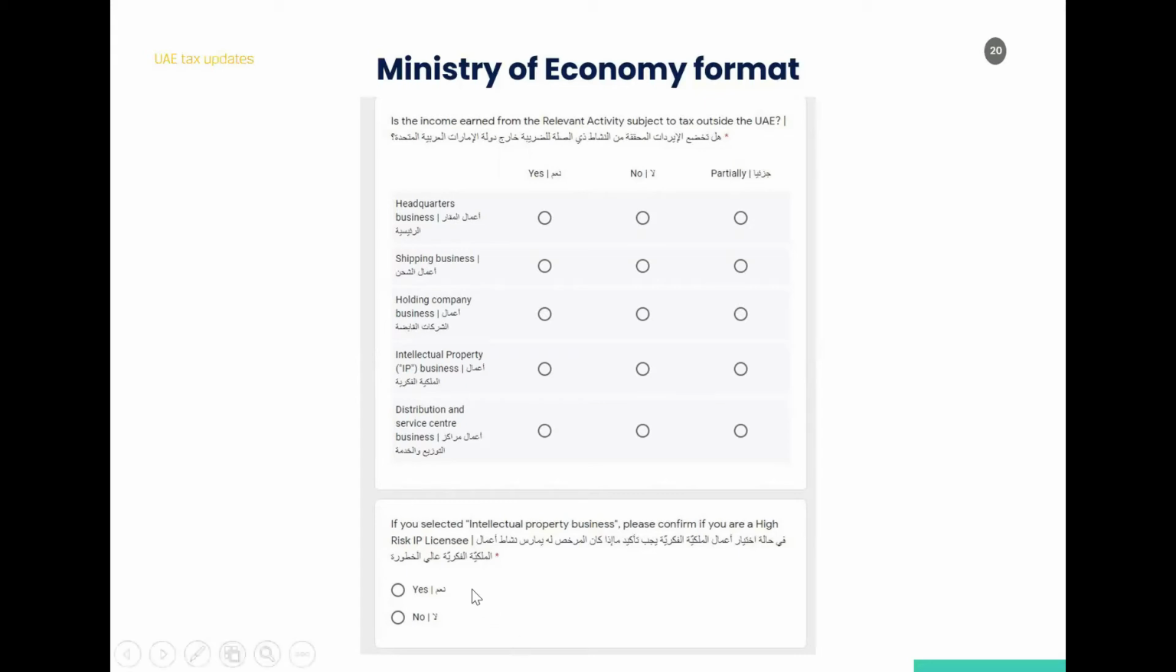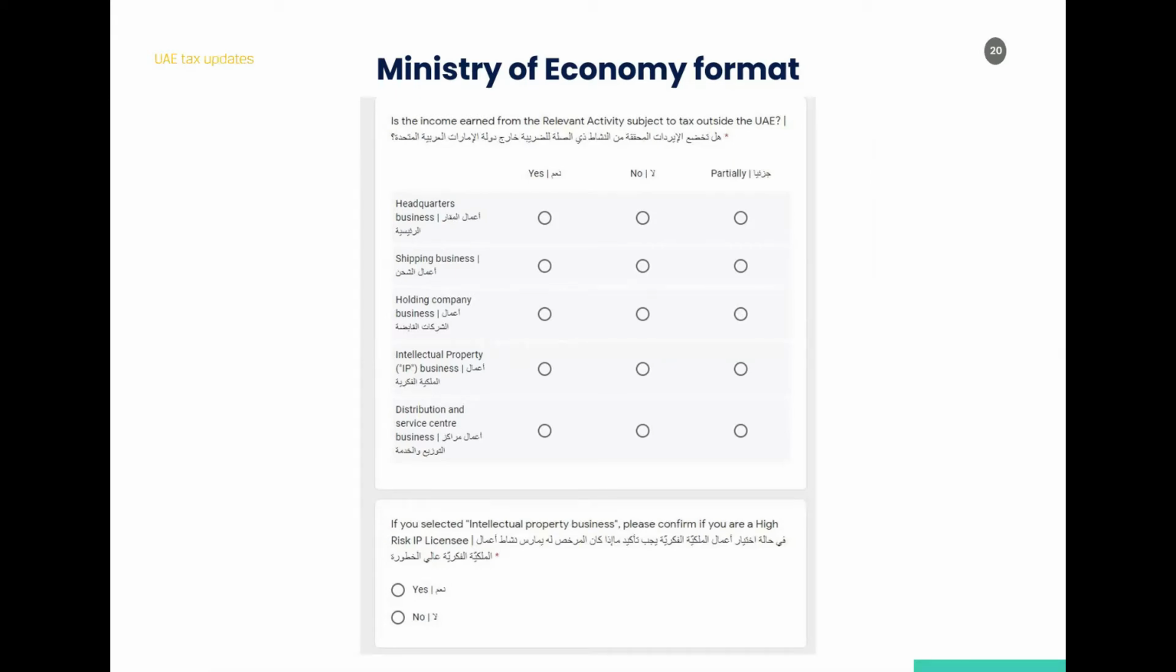And the last one, the intellectual property business is a high risk IP business. We will cover this part later on the slides, but this is why it is showing here separately and not in the form which we have shown earlier. In that form, if we ticked intellectual property business, an automated form comes out asking you to confirm whether it's high risk or low risk. So Bhavna will cover more on this. I'm more focused on discussing the format right now.